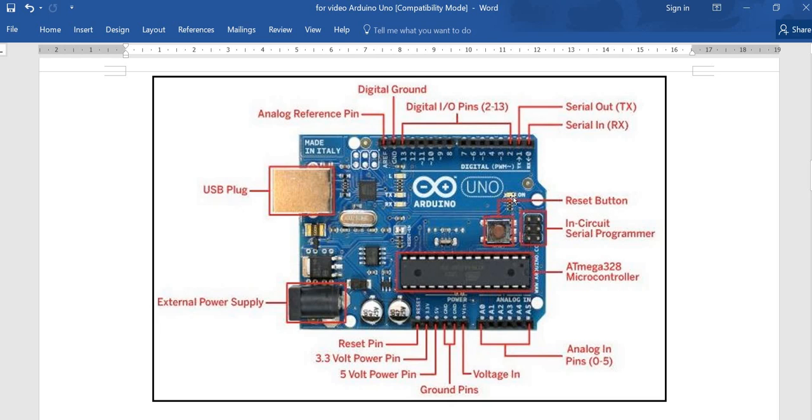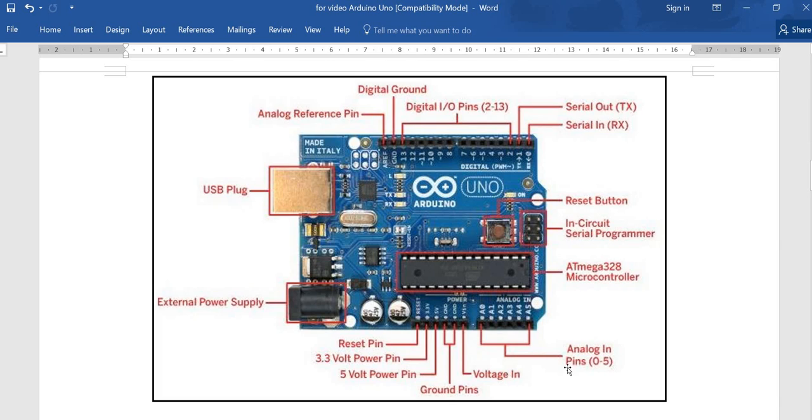This one, on which it is written, is an LED. When you power the board, the LED glows. We can also provide the voltage at this Vin terminal. Here also the limit is 7 to 12 volts.